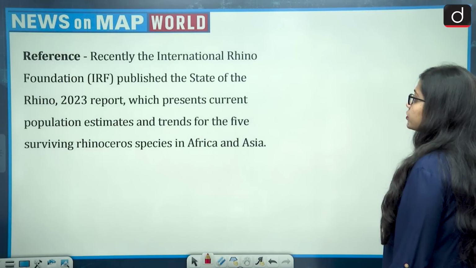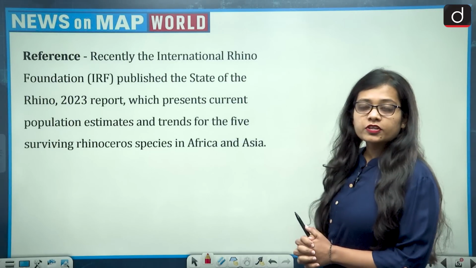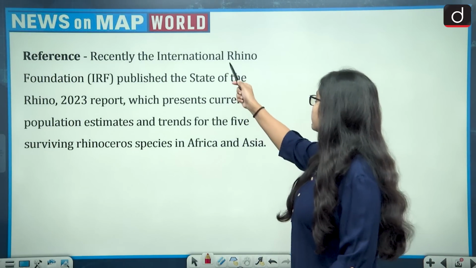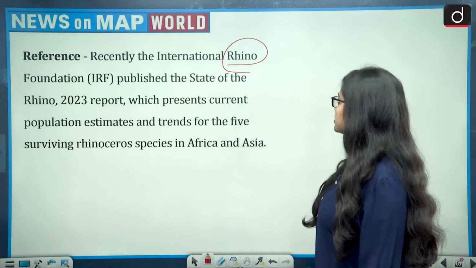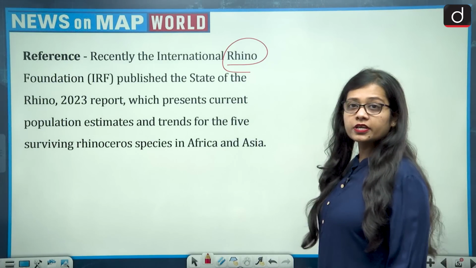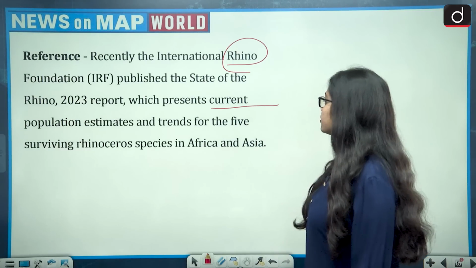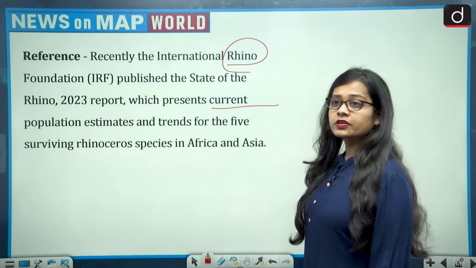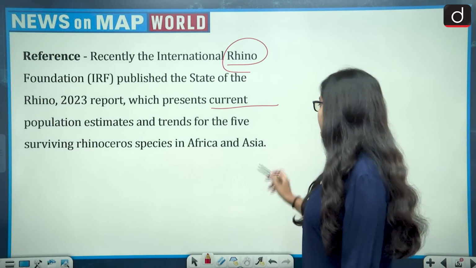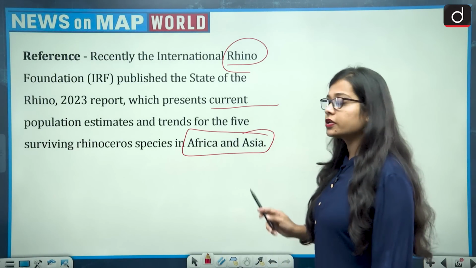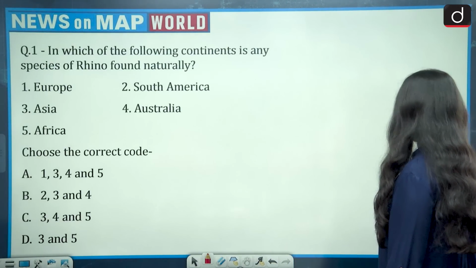Now let's begin with today's session, and the reference for the first question says, recently the International Rhino Foundation published the State of the Rhino 2023 report, which presents current population estimates and trends for the 5 surviving rhinoceros species in Africa and Asia. Now this brings rhinos to the news. Now let's see the question.